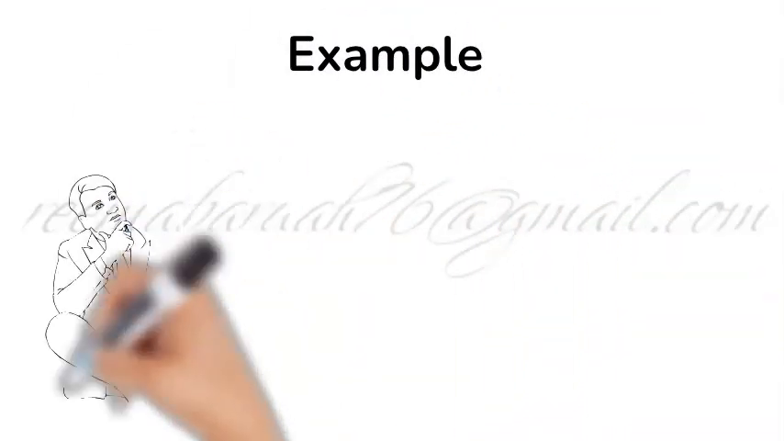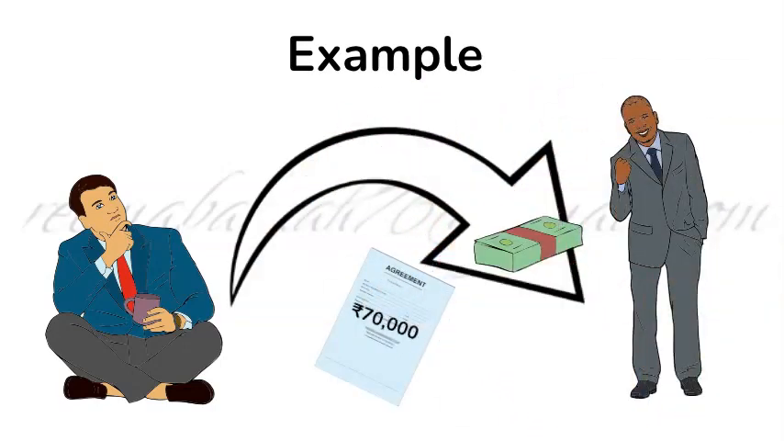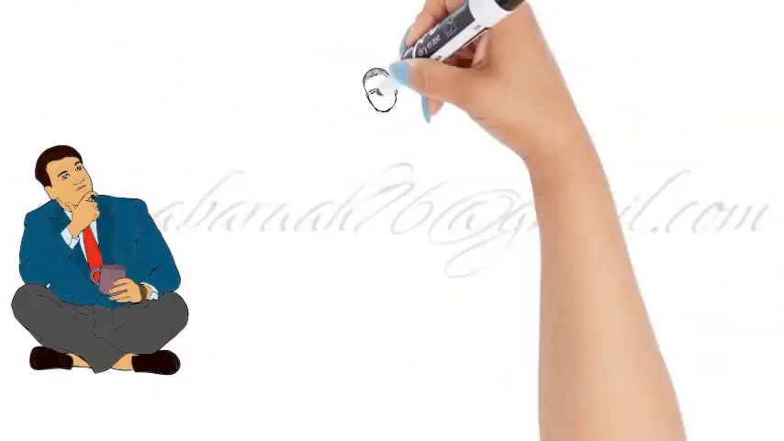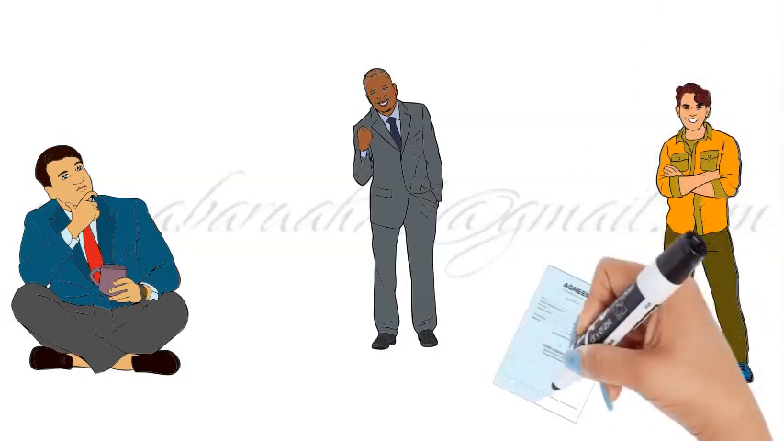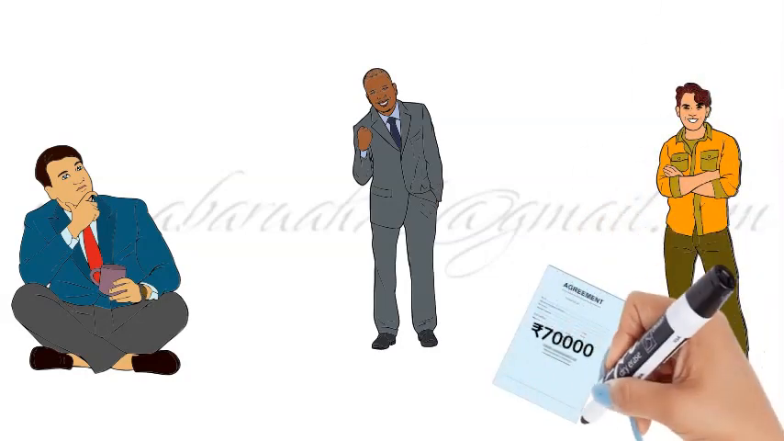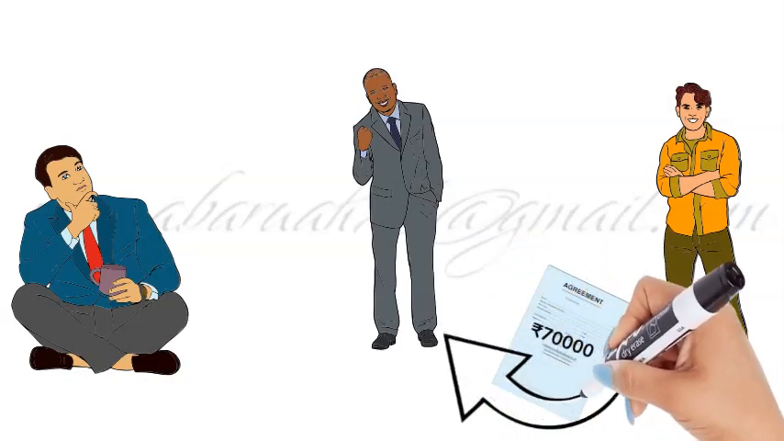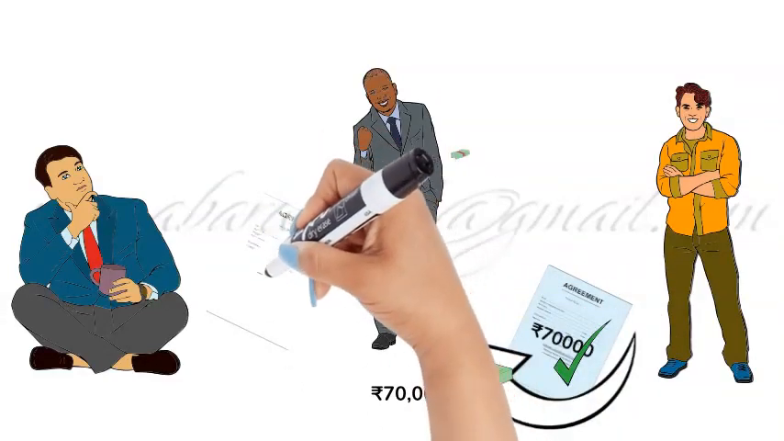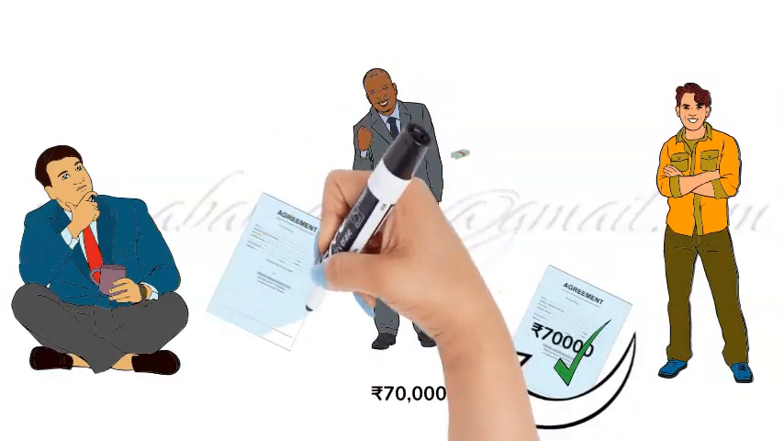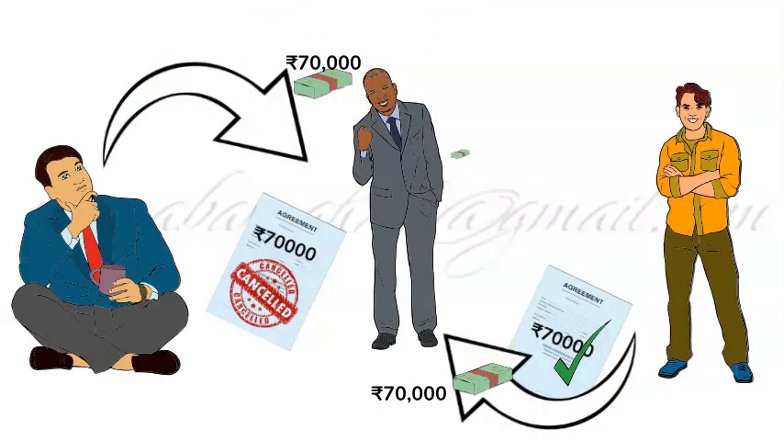Example: Raja owed rupees 70,000 to Pritham under a contract. Afterwards, Raja, Pritham and Rahul entered into a new contract, whereby Pritham would accept Rahul as his debtor instead of Raja. In this case, the original contract between Raja and Pritham is discharged.